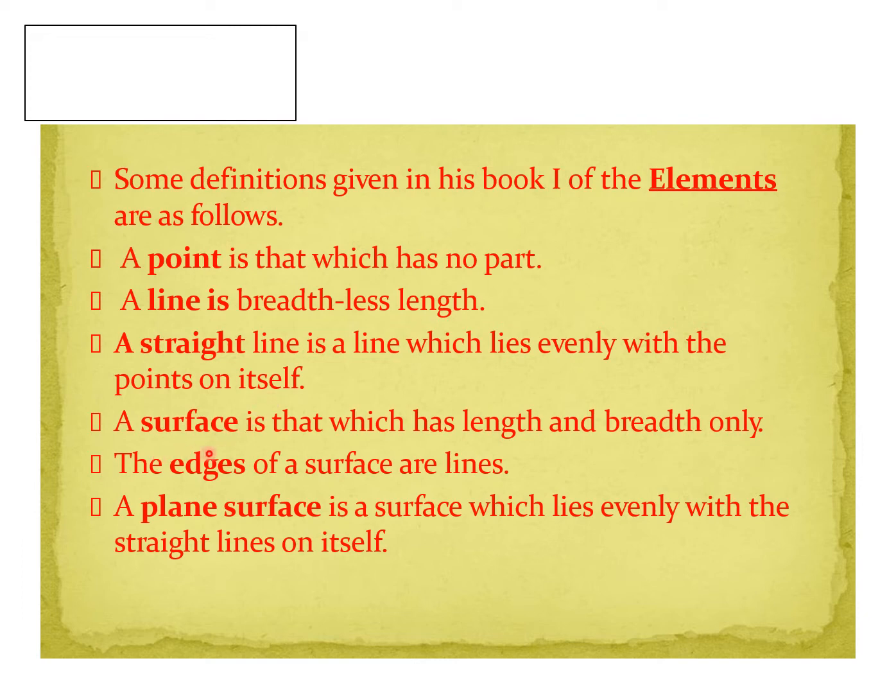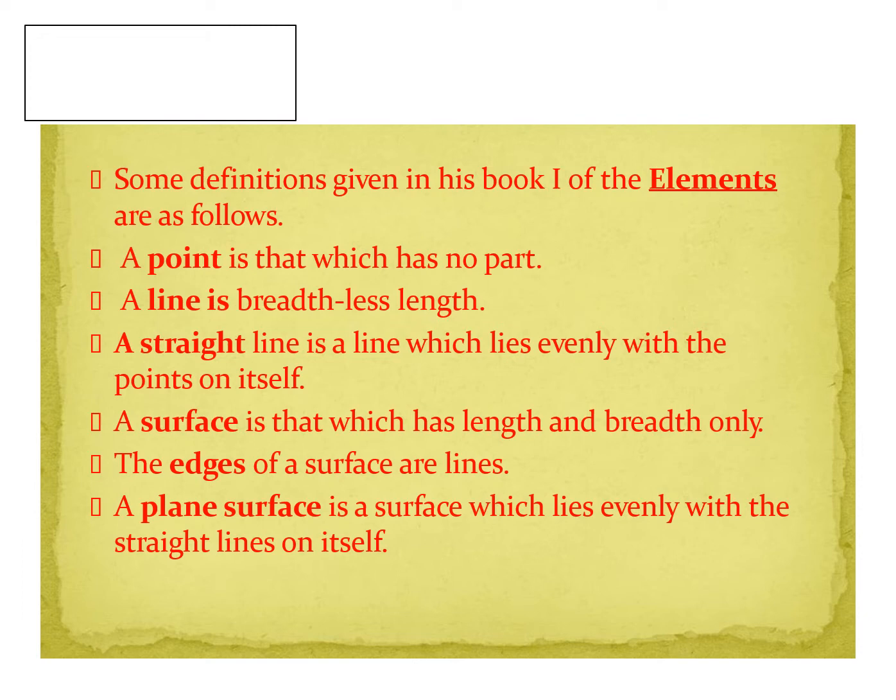Next, a surface is that which has length and breadth only. He defined surface like this. Next, the edges of a surface are lines. And a plane surface is a surface which lies evenly with the straight lines on itself. These are some of his definitions given in book 1 of Elements.